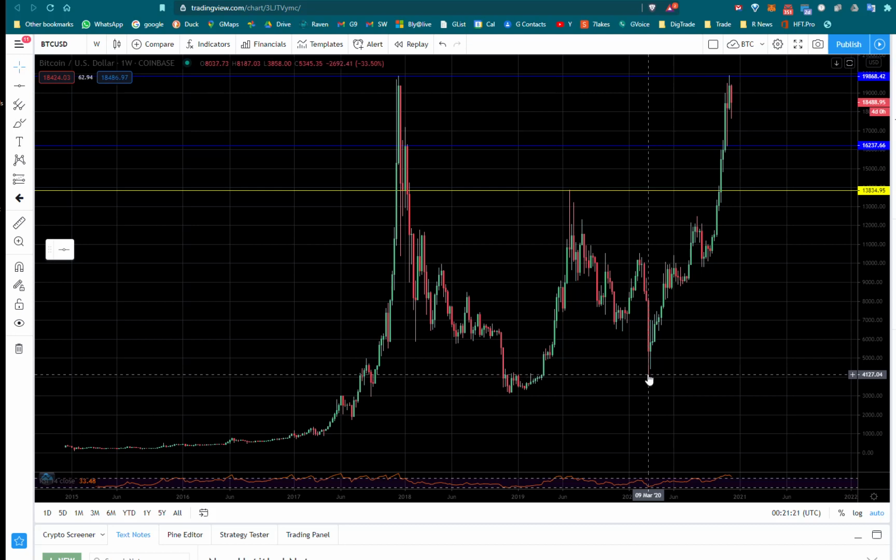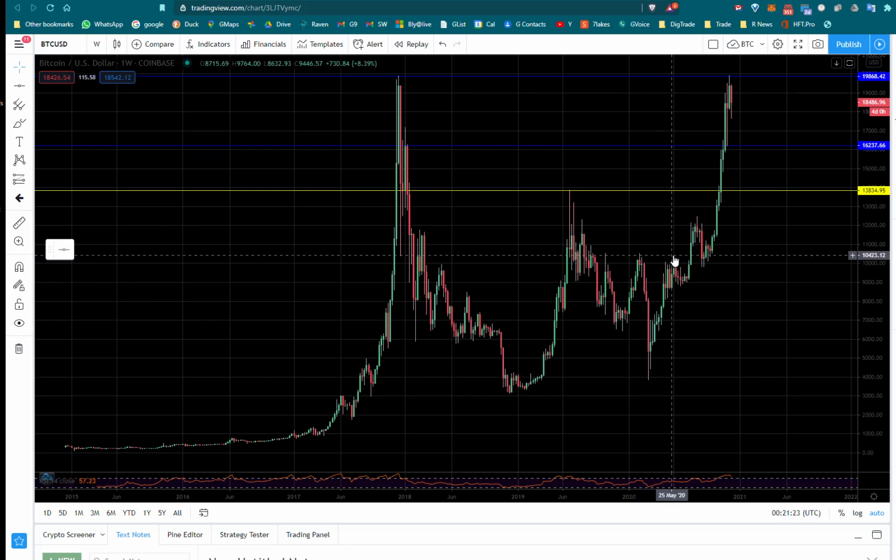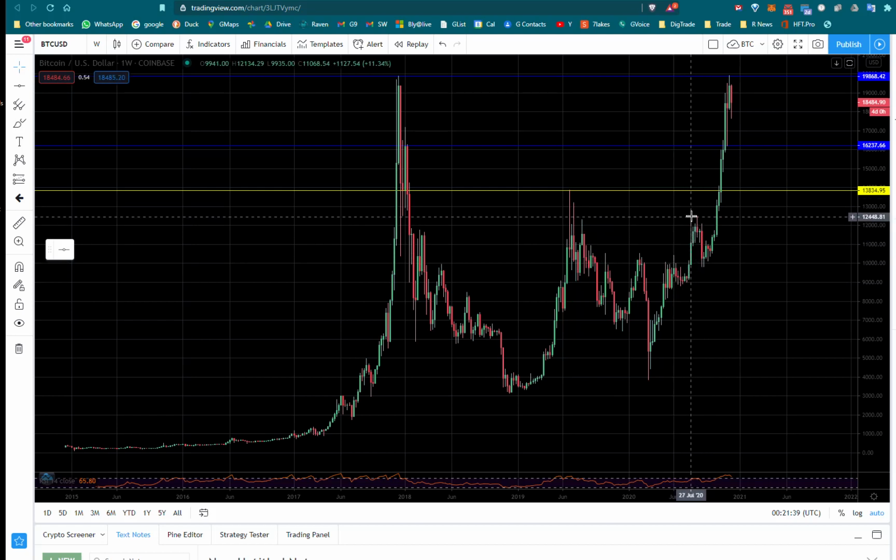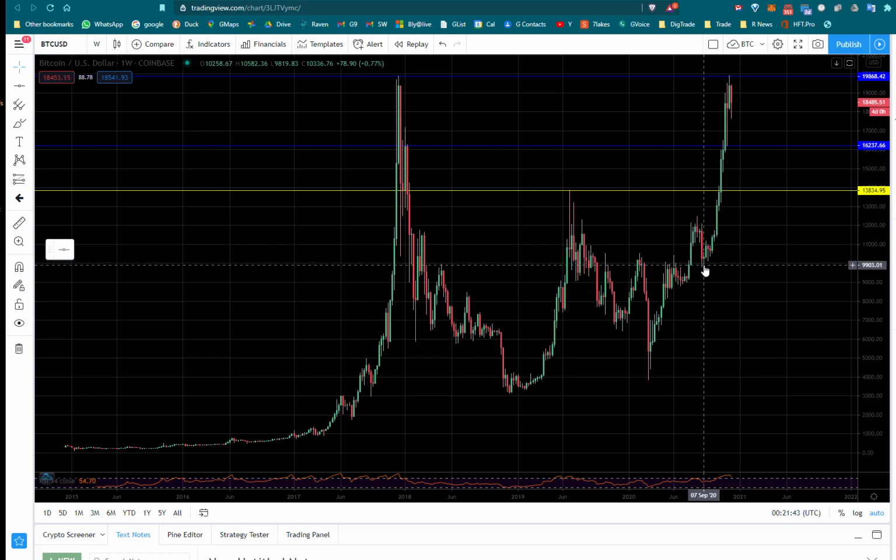And then they had problems getting past 10,000 for a long time. It'd make it to 10, fall, try it again, make it to 10, fall, and finally it broke through above 10. It went to 12.5, and it came back down. It didn't go below 10, well, a little ways.